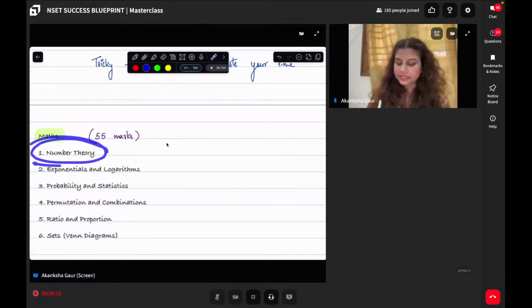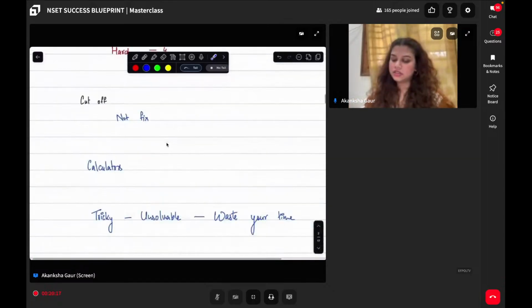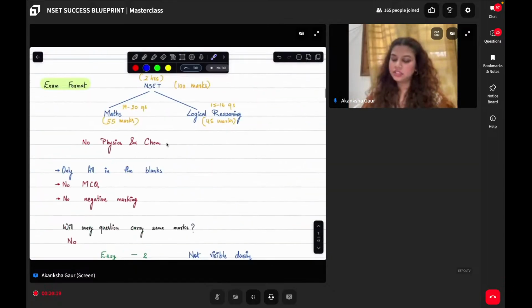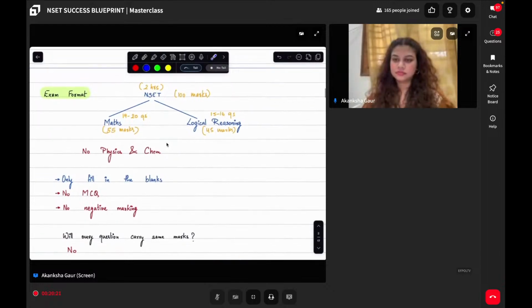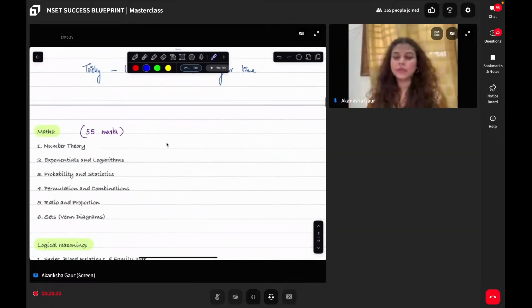First, let us see the easy things. Screen sharing is automatically there in the NSET exam to record that you are not switching tabs and all. Chavi, I cannot tell you the safe score because the cutoff keeps on deviating.